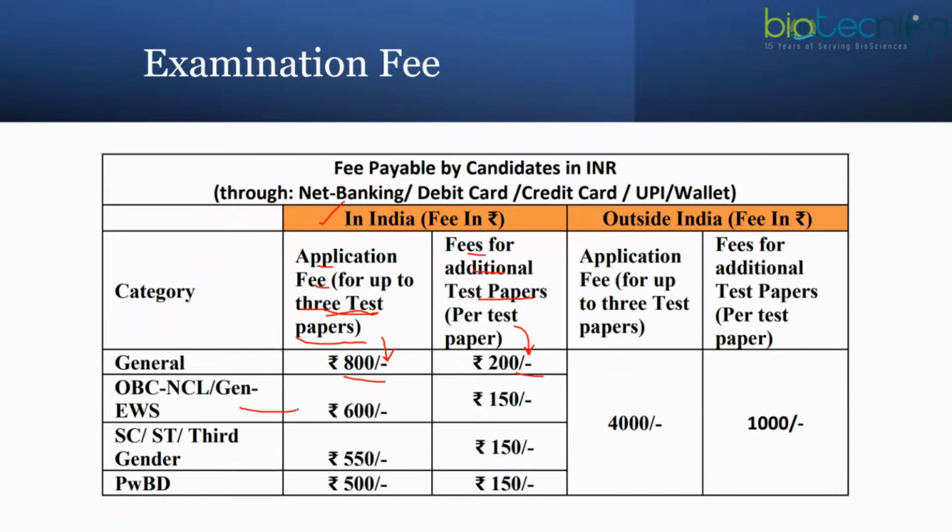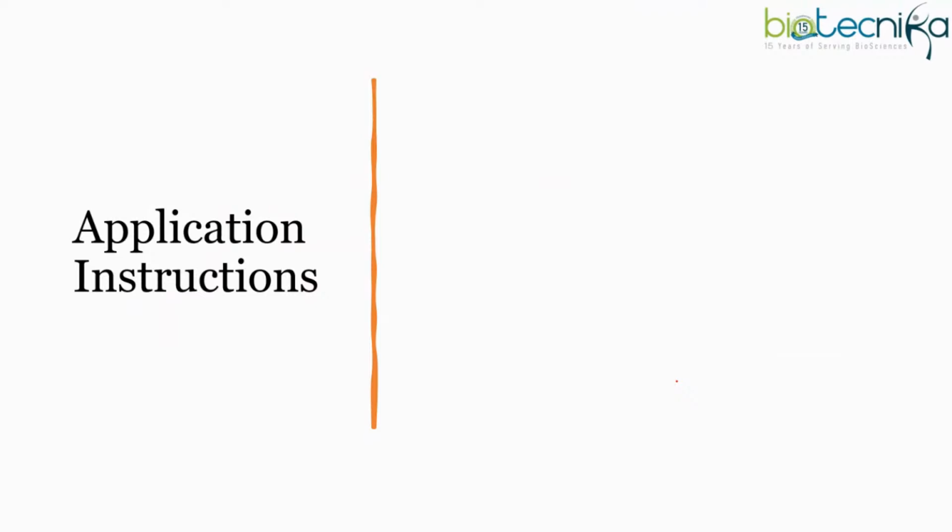For OBC, general EWS, 600 and 150. SC, ST, third gender, 550 and 150 for additional papers. Same for PWBD. And if it is for application fee outside India, then it will be 4,000, and for every additional paper, it will be 1,000. Fees you can pay through SBI, Canara Bank, HDFC, ICICI gateways. So all the payment modes they accept: debit card, credit card. Anyways, this process might be already over with you.